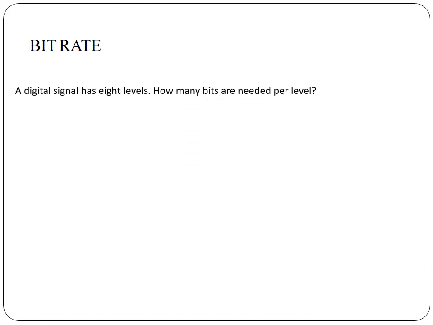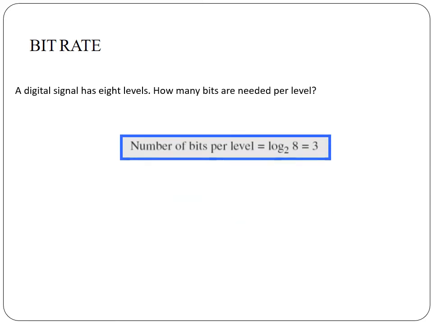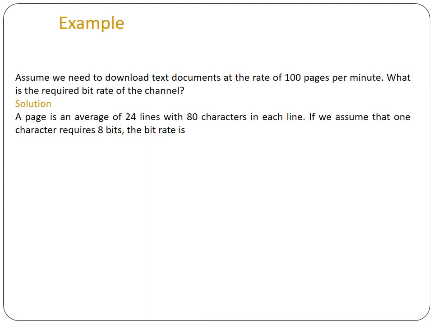A digital signal has 8 levels. Now find out how many bits are needed per level. For that we have an equation: number of bits per level is equal to log to the base 2 of the number of levels. Here it is 8 levels, so log 8 to the base 2. That is 3 bits required per level. Each signal level is represented by 3 bits.